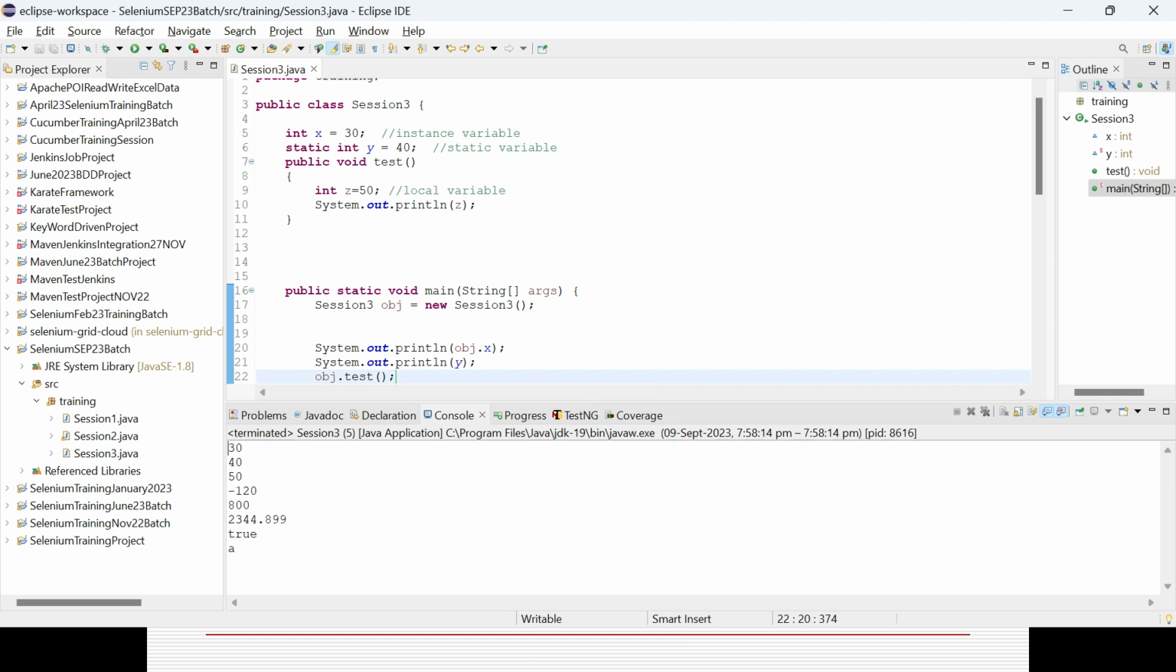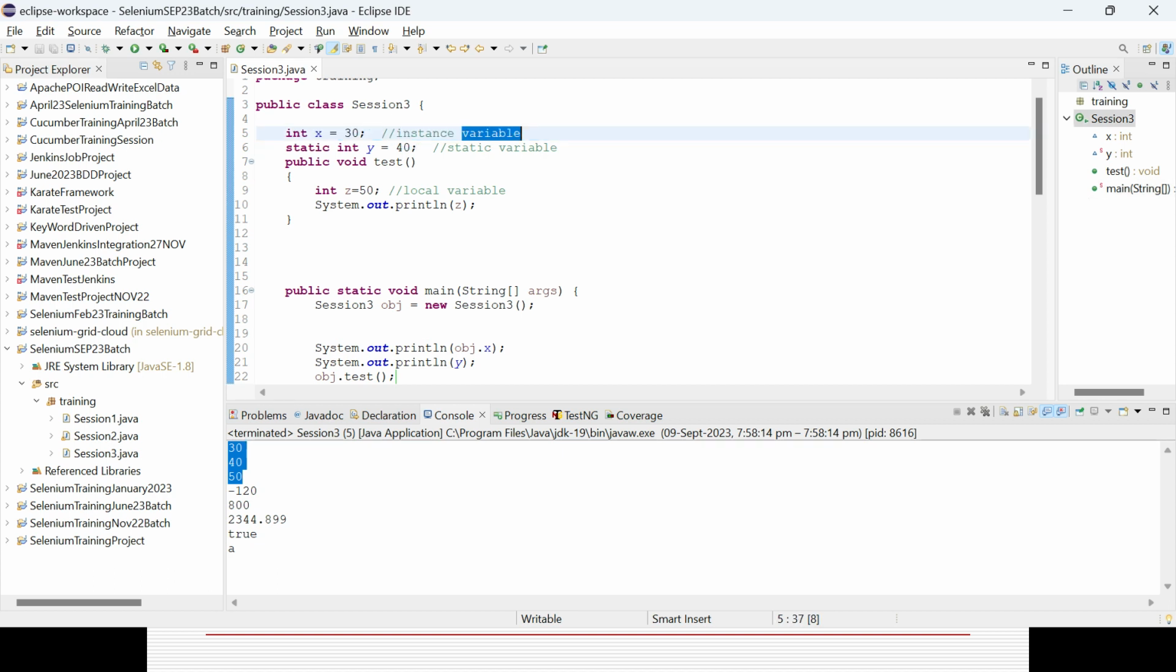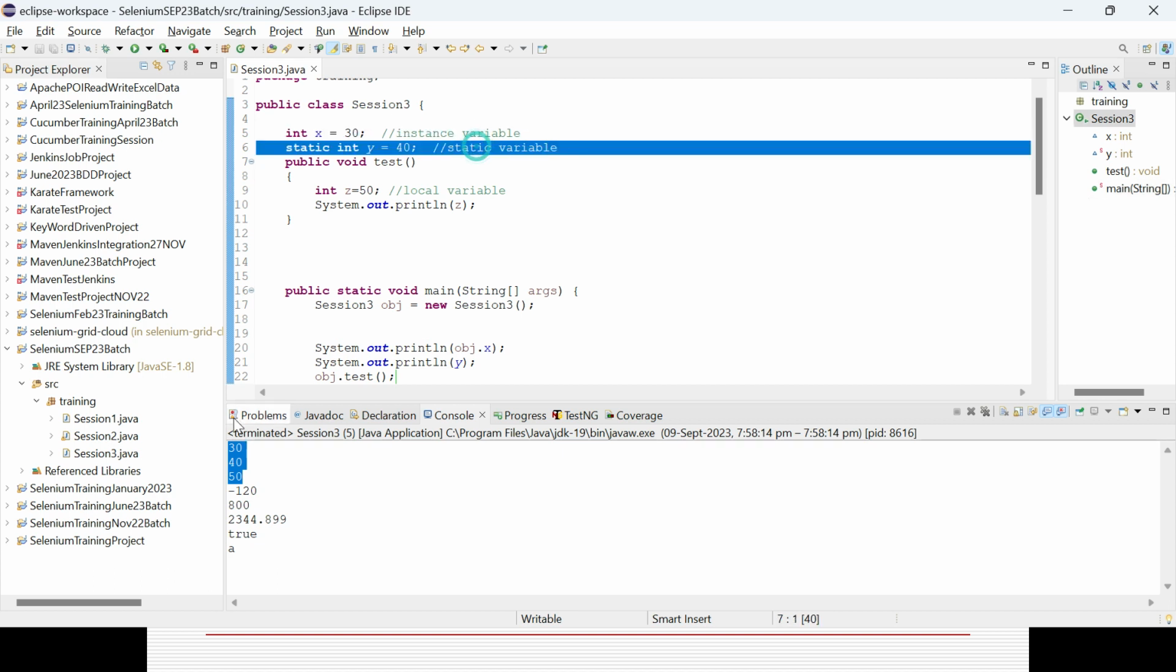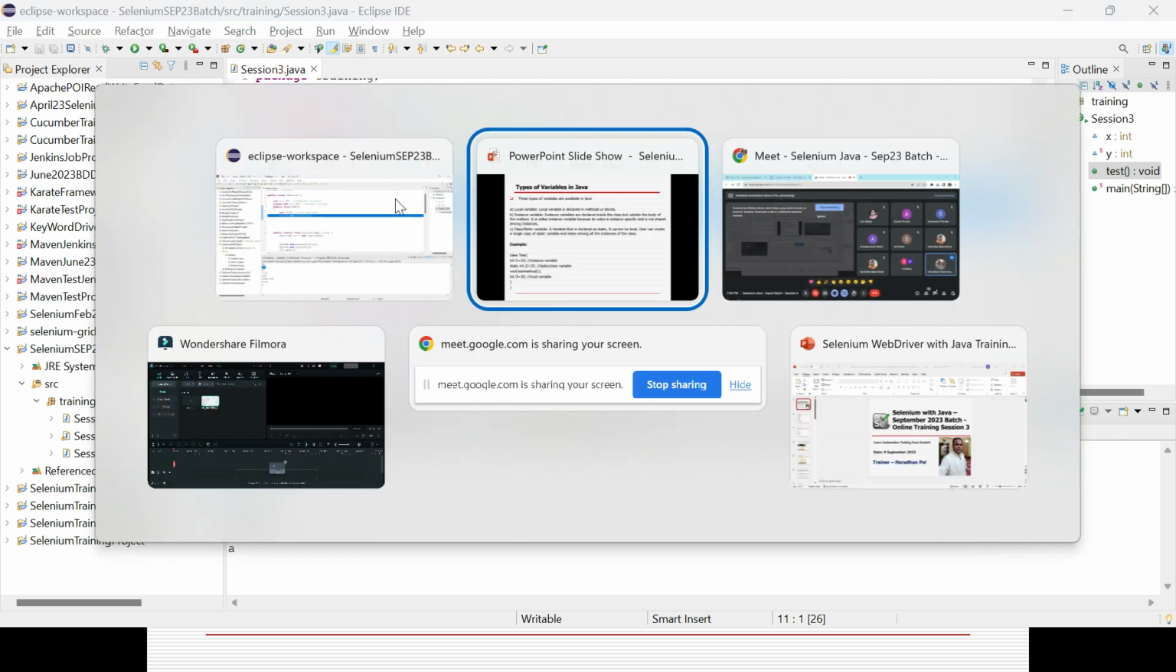You could see the first one is 30, which is using the object, from the instance variable. The second one is static, because without the instance also you can access it, for 40. And the fifth one is z, which is a local variable, only accessible in the local method or block of code. But in case you want to access it, then with the method only you can access it. Otherwise, the variable directly you cannot call in the main method anyway. Okay, so that is the concept of the three kinds of variables.